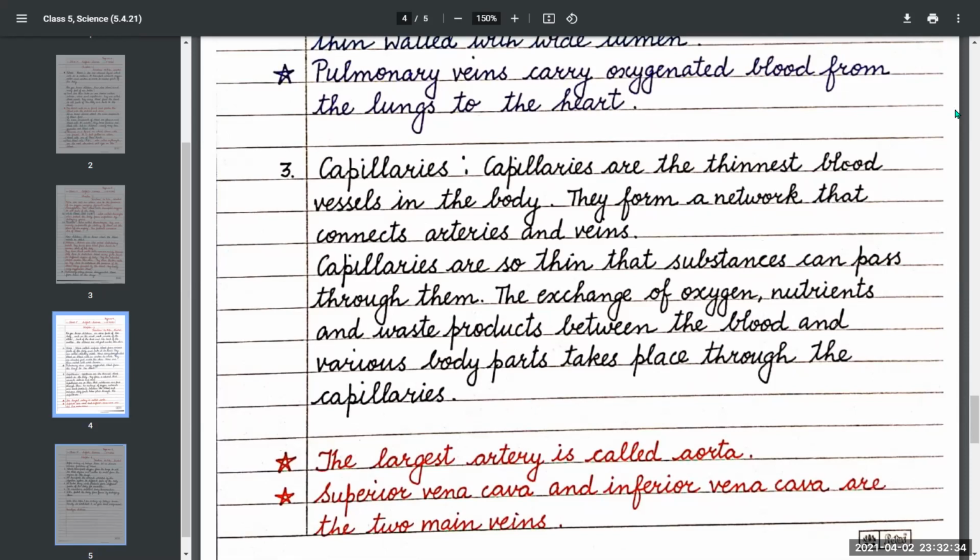Capillaries are so thin that substances can pass through them. The exchange of oxygen, nutrients, and waste products between the blood and various body parts takes place through the capillaries. The largest artery is called the aorta. Superior vena cava and inferior vena cava are the two main veins.